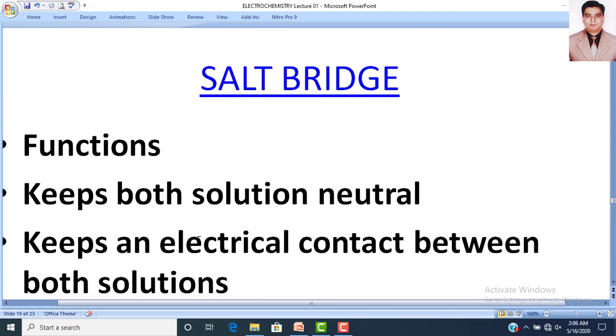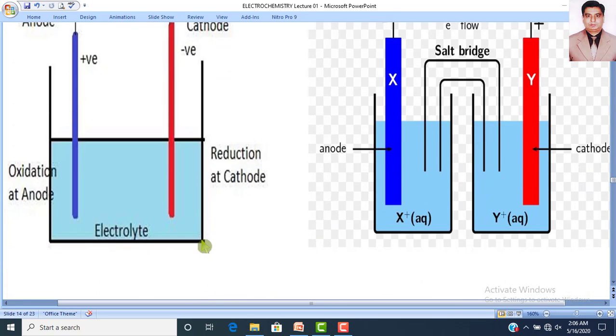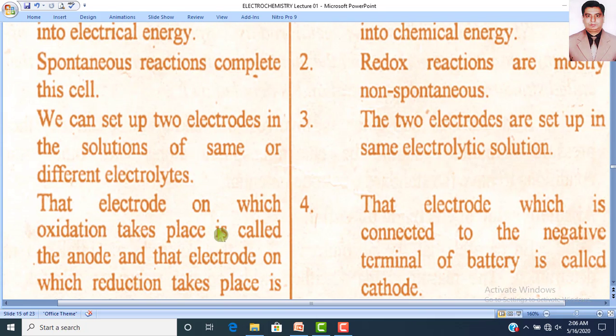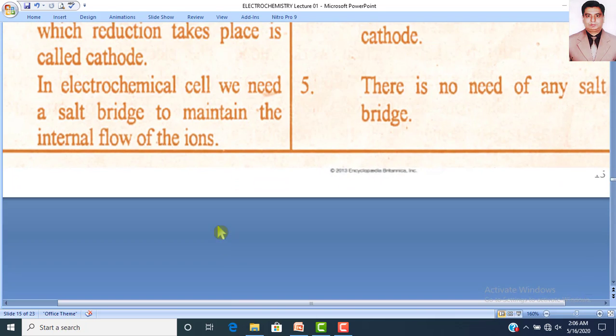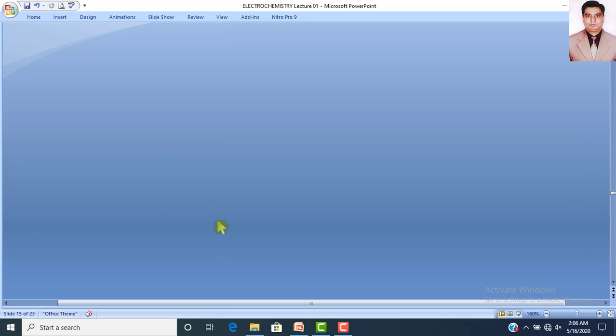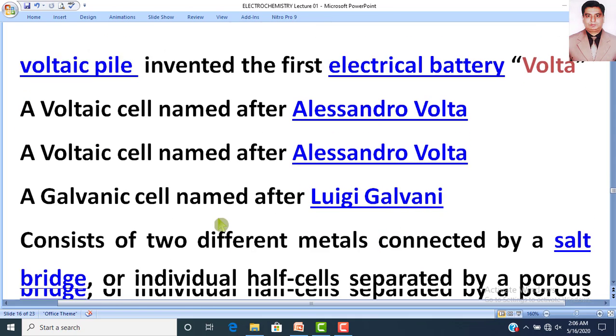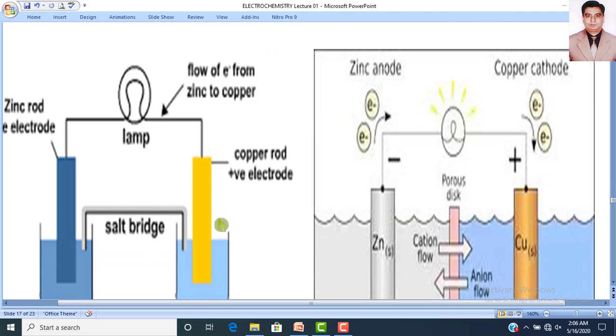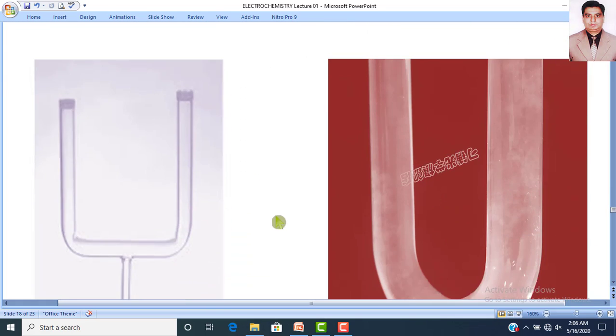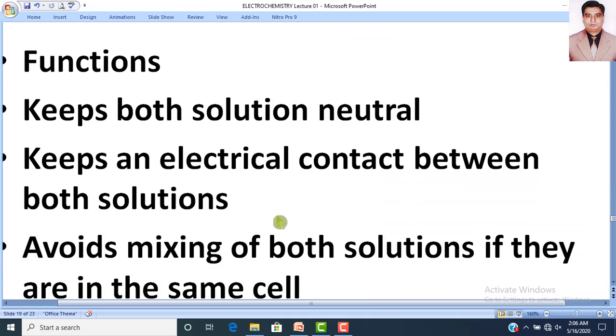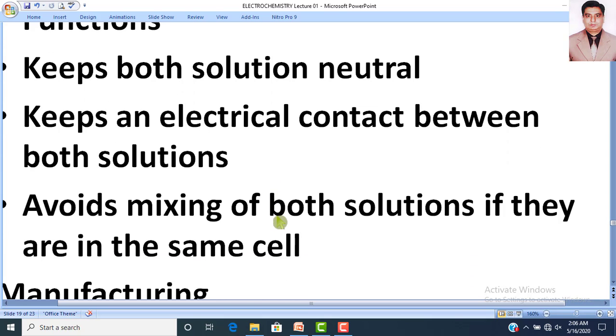You see in the previous diagram that here are two different solutions, but this salt bridge will keep an electrical contact between these two different solutions.